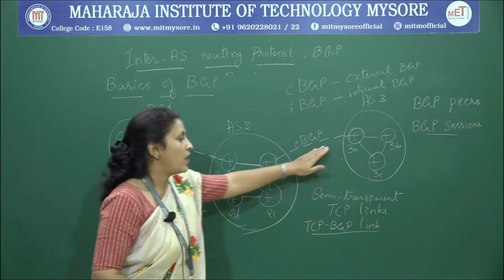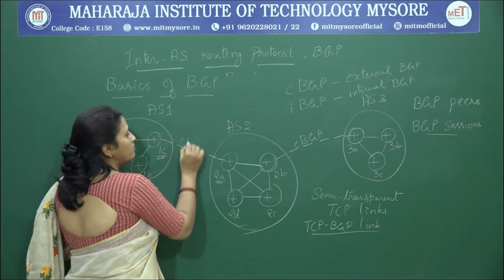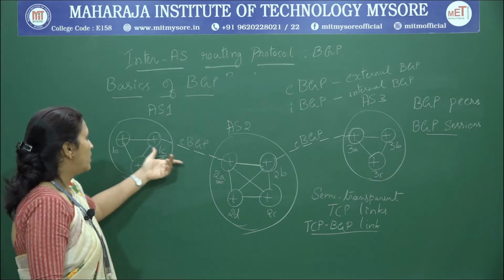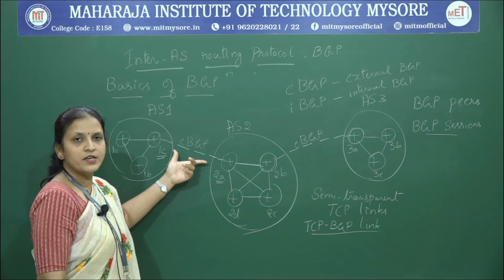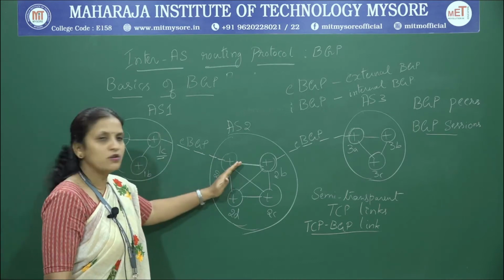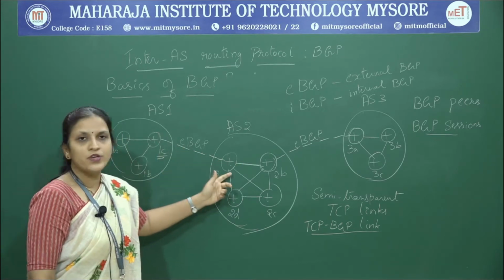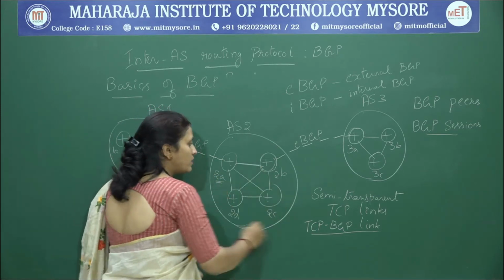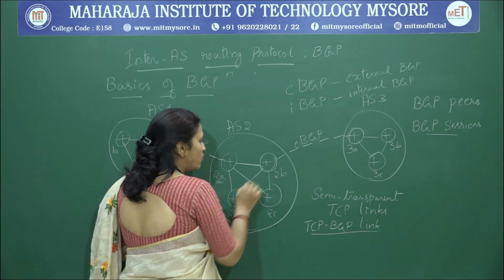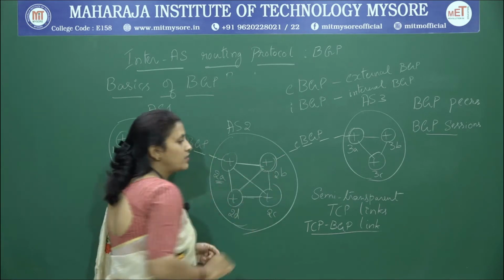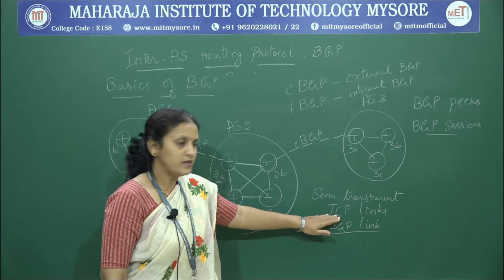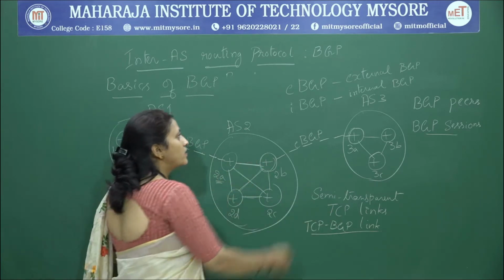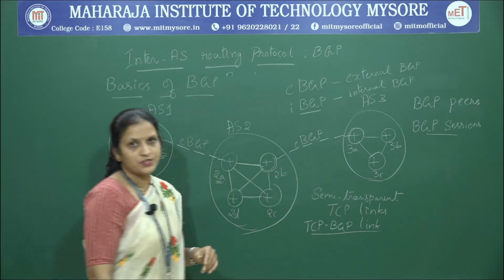Here we have two external BGP connections in this diagram, isn't it? In both cases we have a connection between two different autonomous systems through gateway routers. Similarly, inside an autonomous system we have several connections, which are semi-transparent TCP links between routers. These are called internal BGP sessions.